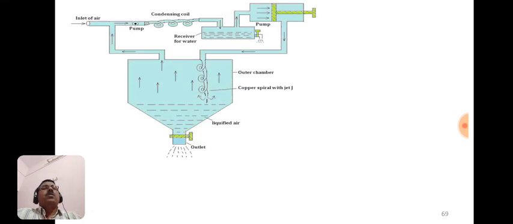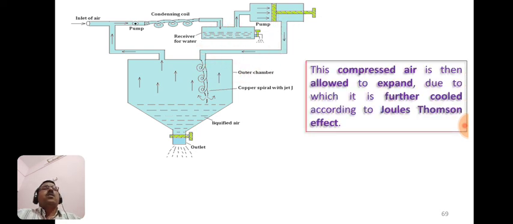The difference between Linde's method and Claude's method is only here. In Claude's method, the gas is allowed to do additional work, meaning additional work is done by the gas by moving this particular piston. The remaining is the same. So this is the Claude's method for liquefaction of gases. Here the compressed air is allowed to expand, due to which it is further cooled according to the Joule-Thomson effect. Here the compressed gas is allowed to pass through this condensing coil.